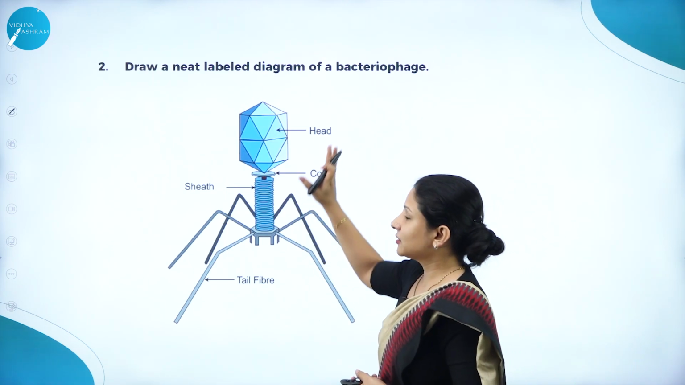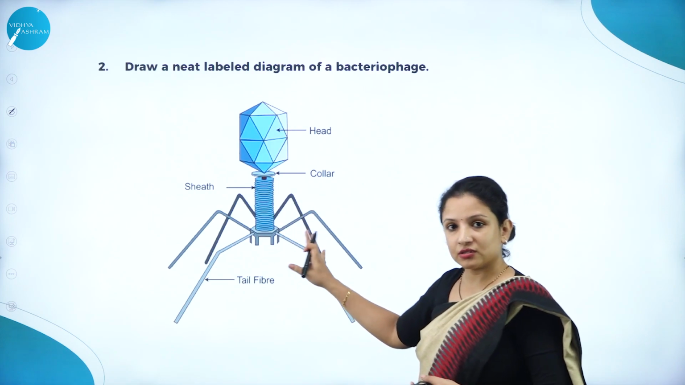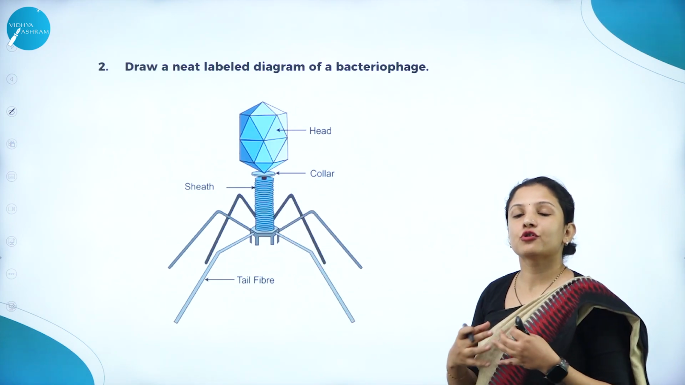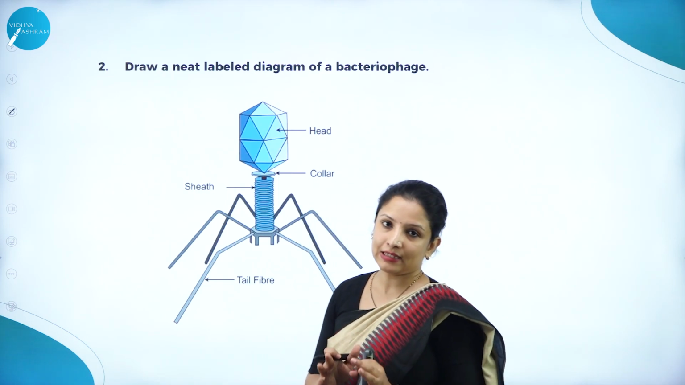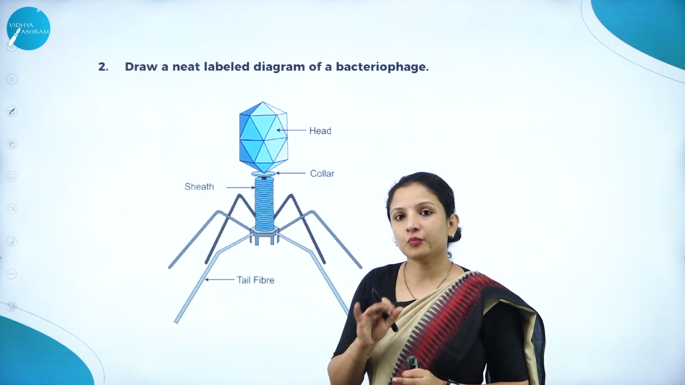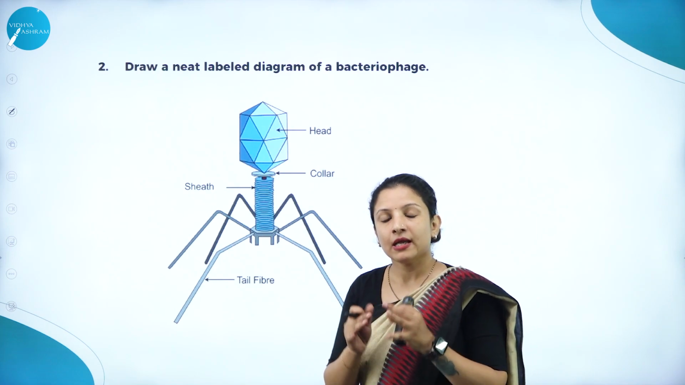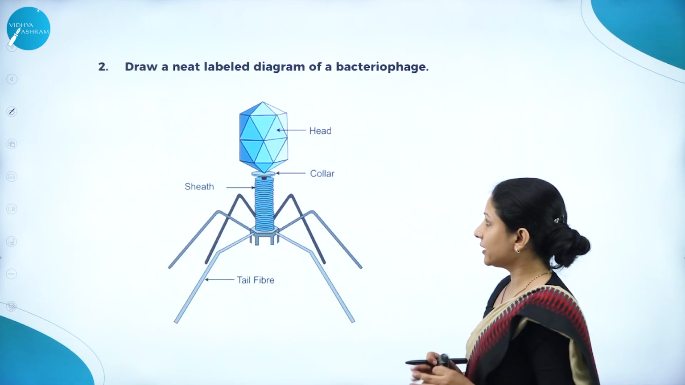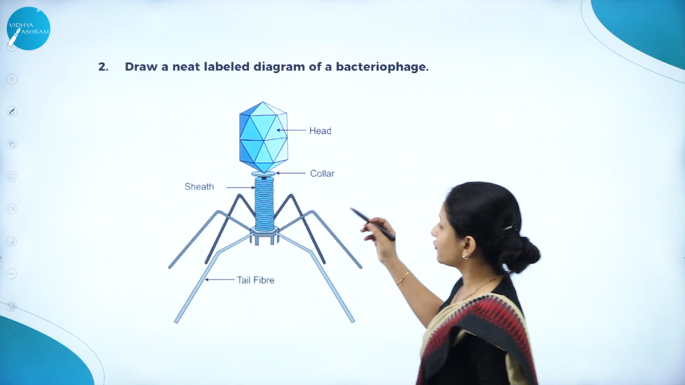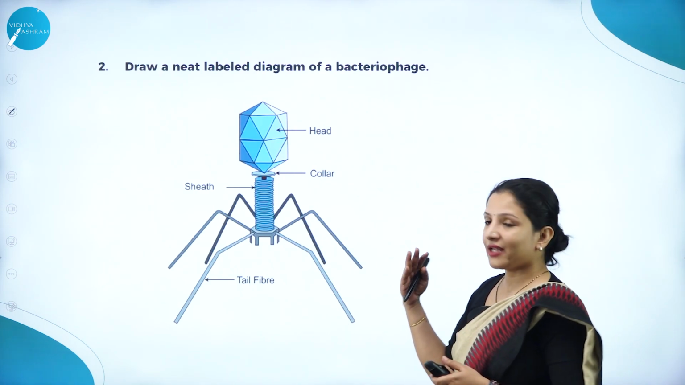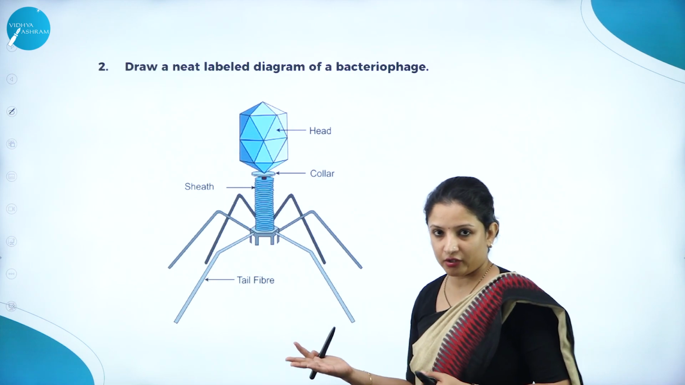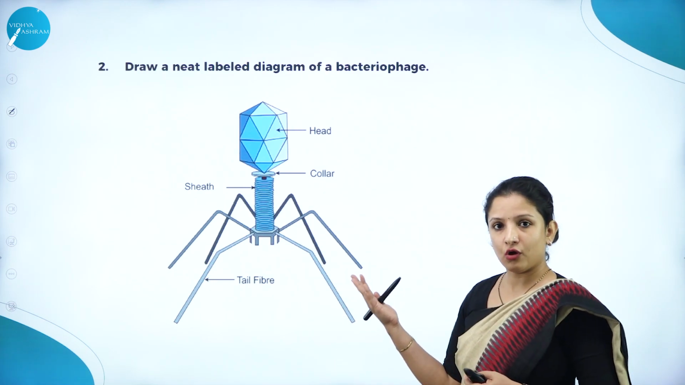So please learn this diagram, and always when you draw a diagram or do the labeling, you have to stick to the NCERT textbook itself. It should not be from some other source. So for 3 marks, 3 labels are enough, because 4 labels are what is actually given in your textbook. So if you do 3, it is also enough.